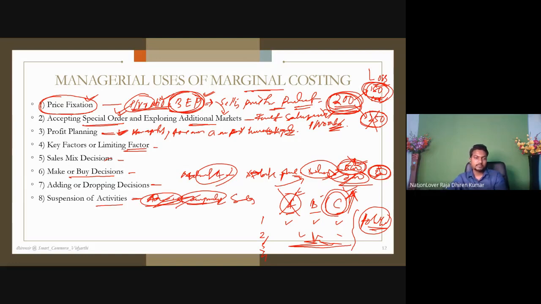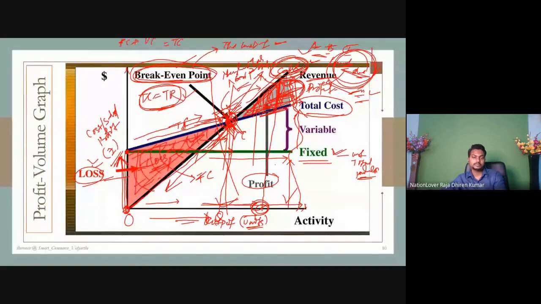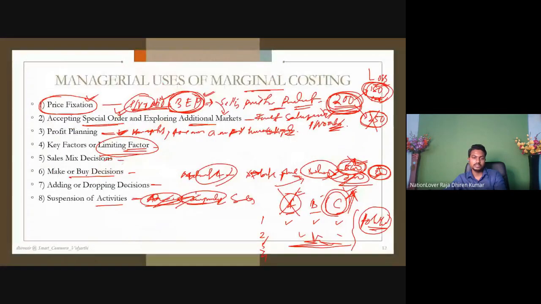Next stage, what was it? Limiting factors. Now you can understand the various factors. Limiting factors means this is directly linked with the various factors, elements involved in marginal costing. For example, variable cost, fixed cost.